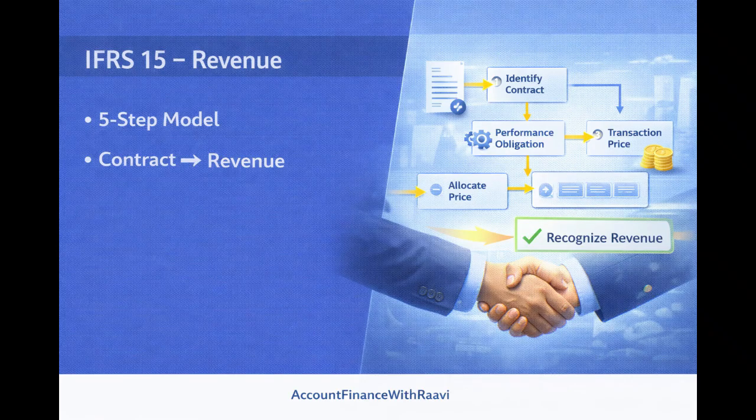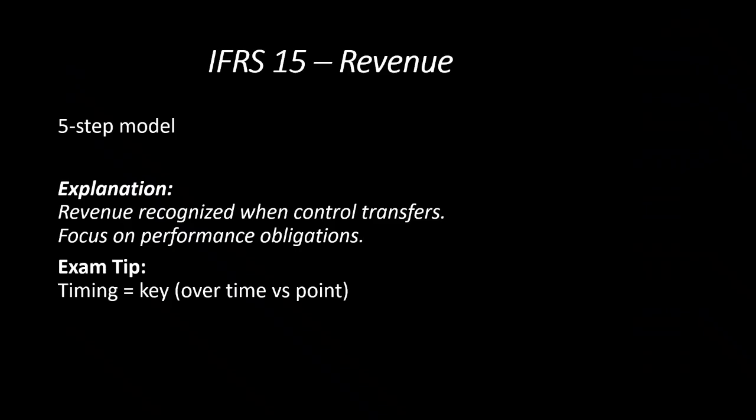Then the next standard, IFRS 15, which deals with revenue recognition. So always remember IFRS 15 mainly focuses on the 5 steps model. The 5 steps model generally deals with: first, we need to identify the contract. Then we need to see how many performance obligations there are in that particular contract. Then we need to identify the transaction price. Then we need to allocate the transaction price among the performance obligations. And the last point, which is very important, we need to recognize the revenue only when the performance obligation is fulfilled. This is very important, which you need to focus on.